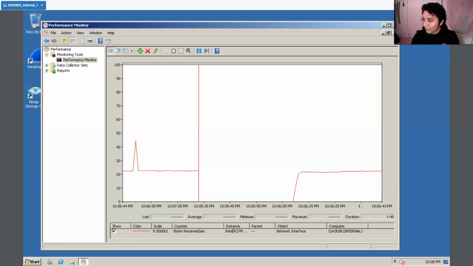Immediately you should see the bytes received. And so that's just one way you could do this. This is network monitoring. So that's one of the things we do. Now we're going to move on to the next step.